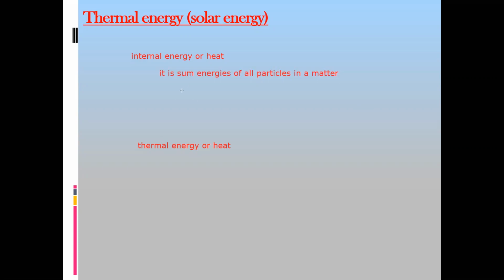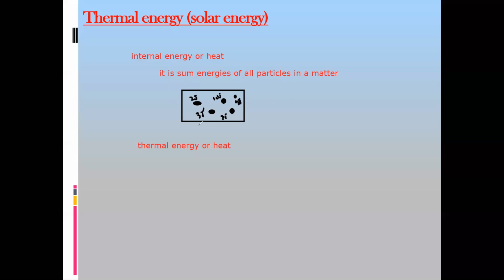So for example, you have a container filled with a gas, and there are 5 gas particles. Each particle has its own energy. For example, first particle 2 joules, then 3 joules, then 10 joules, then 7 joules, and then 9 joules.